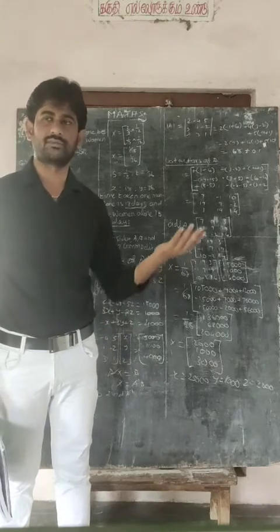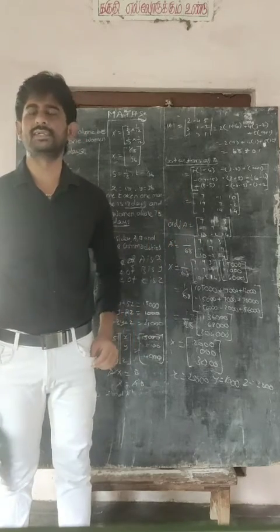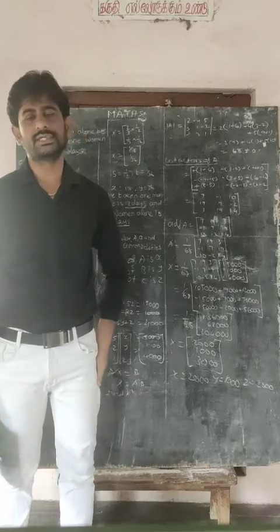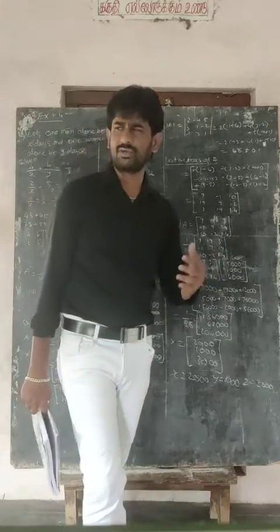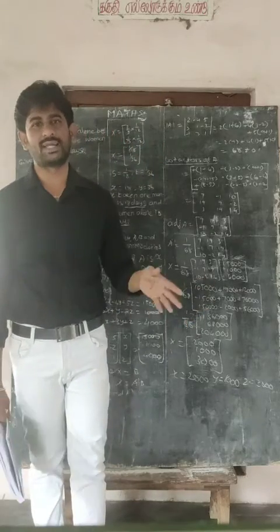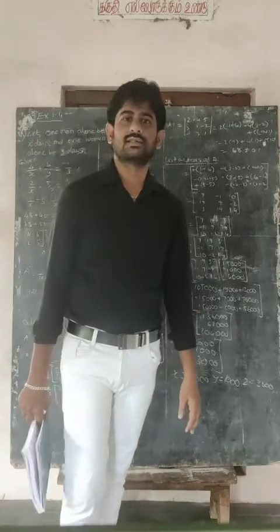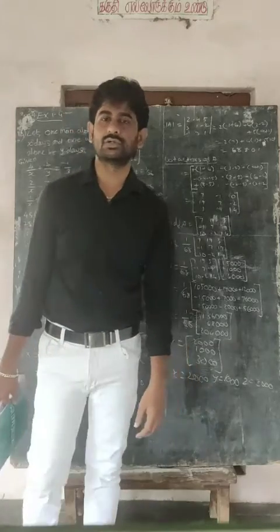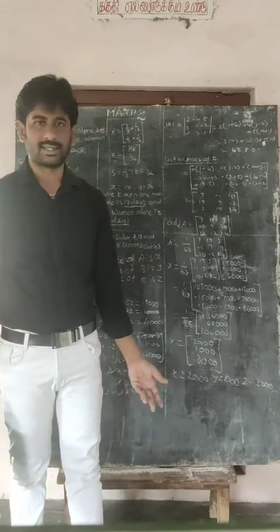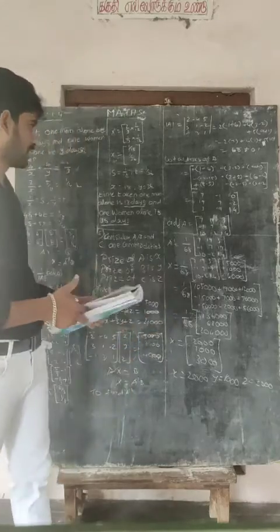The formula is already studied. The formula is x is equal to A inverse into B. Already we know how to find A inverse. A inverse is equal to 1 by modulus of A into RGA. So same procedure we have to follow here.